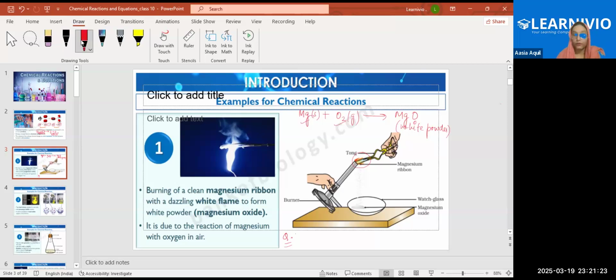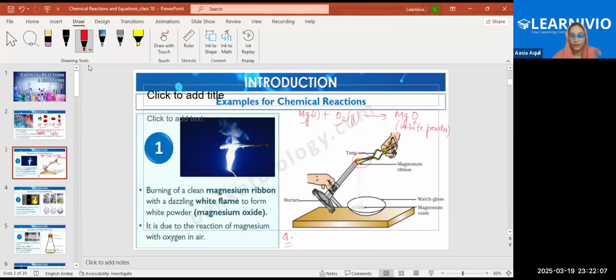Okay, write down the answer. What happens? What will be the reason? To remove the protective layer of basic magnesium carbonate from the surface of the magnesium ribbon. Okay, that's the answer, right?